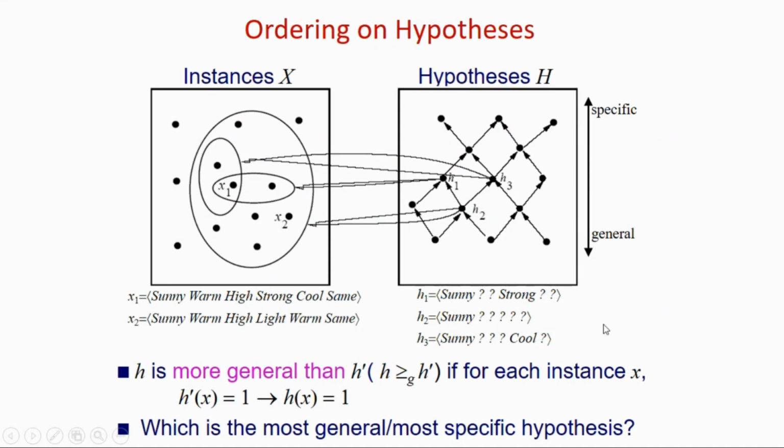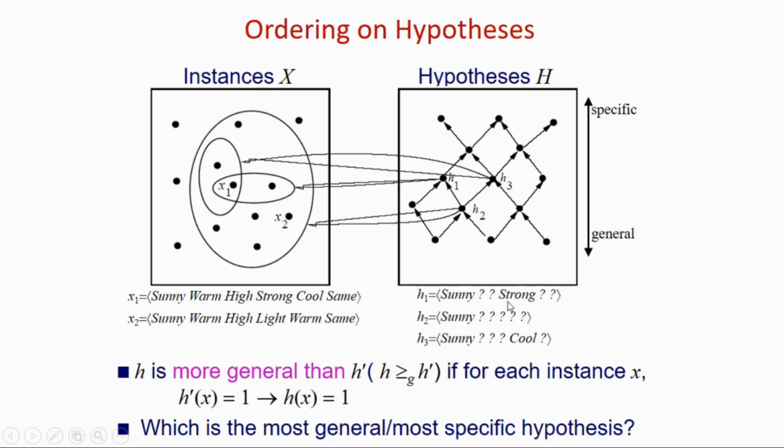This is the ordering of the hypothesis search space, where you see here there are 2 things. What we have taken is the instance space, capital X, and the hypothesis space, capital H. The instances x1 and x2 are given here with their relative values for all 6 attributes.